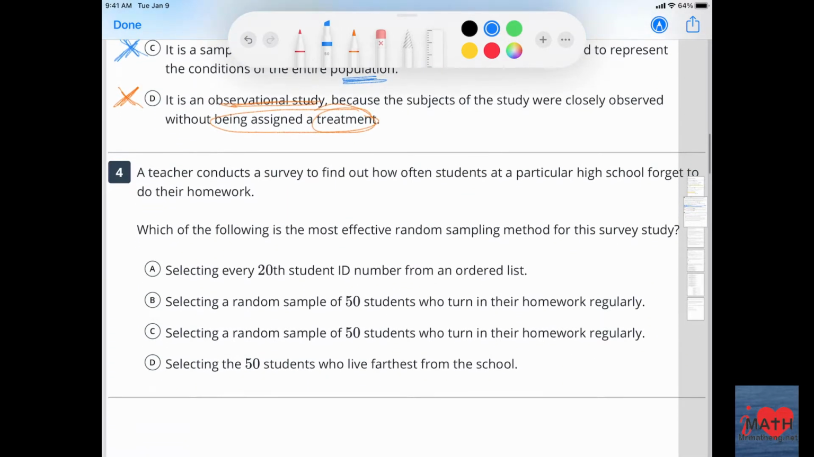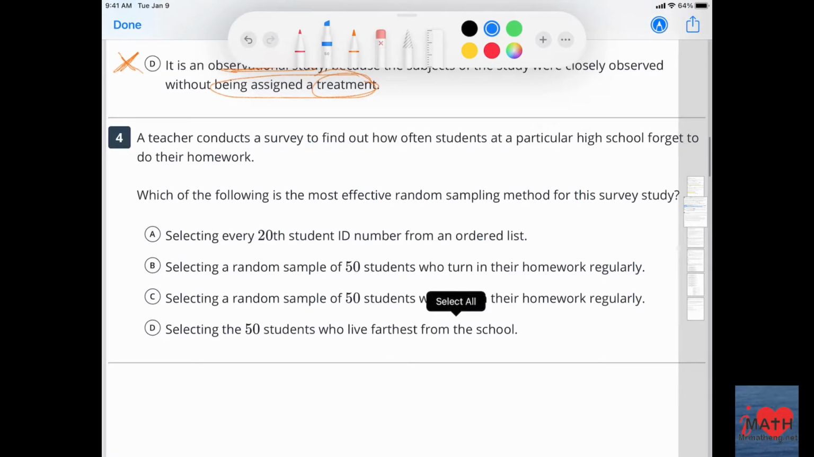All right, let's look at number 4. A teacher conducts a survey to find out how often students at a particular high school forget to do their homework. Huh, what an interesting experiment. Which of the following is the most effective random sampling method for this study? Okay, so remember we talked about before there are bad ways and there are good ways.